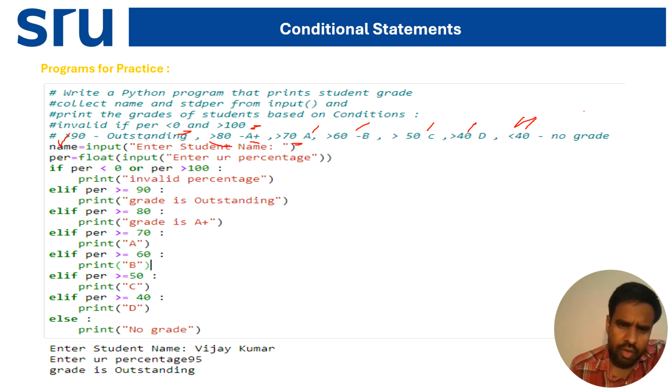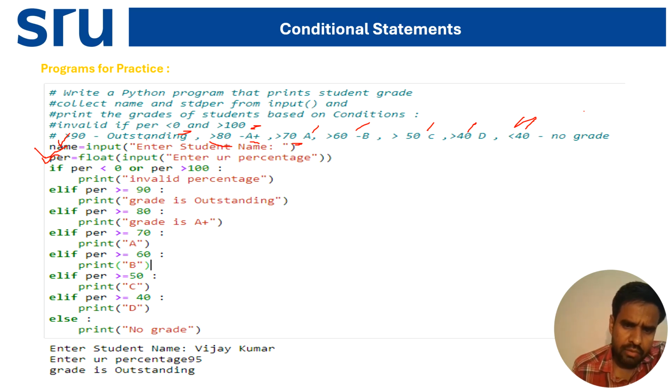So how can you write this program? First you take the name. Name equal to input, enter the student name. Here I am not defining any integer or float data type. If you take input directly and enter the student name, by default it will take it as a string. String means characters.